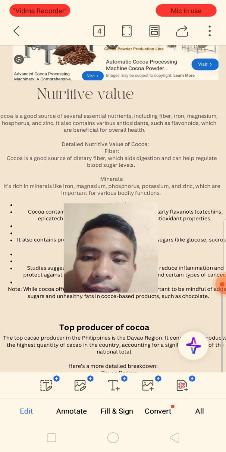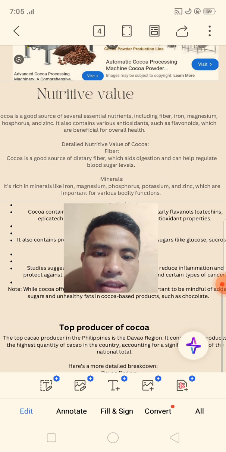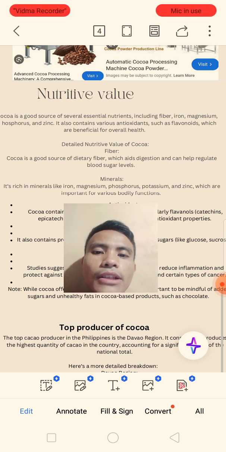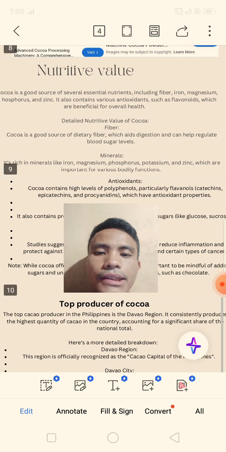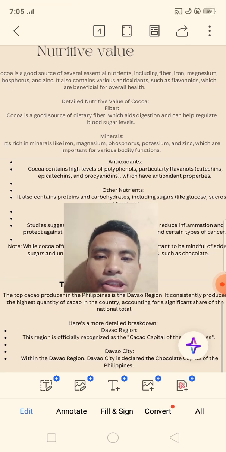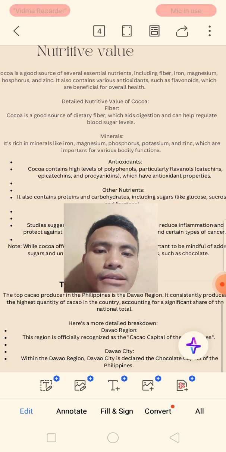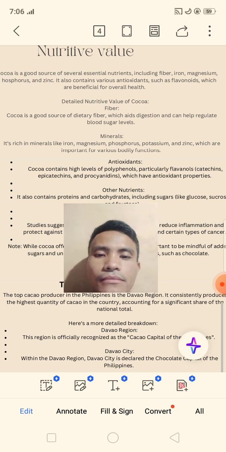Fiber. Cocoa is a good source of dietary fiber, which aids digestion and can help regulate blood sugar levels. Minerals. It's rich in minerals like iron, magnesium, phosphorus, potassium, and zinc, which are important for various bodily functions.